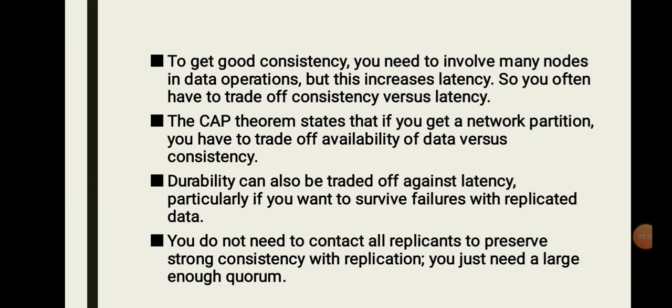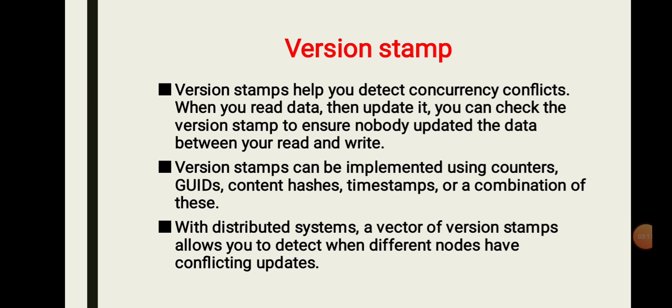Now we will discuss version stamps. Version stamps help you detect concurrency conflicts. When you read data and then update it, you can check the version stamp to ensure nobody updated the data between your read and write.